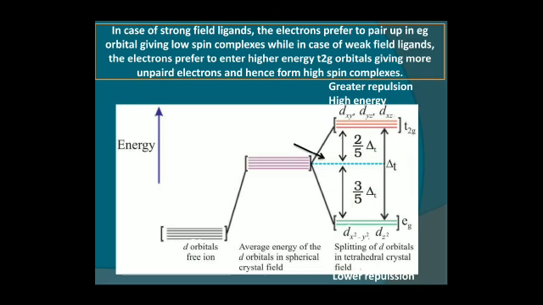In the case of a strong field ligand, the electrons prefer to pair up in the Eg orbitals, giving low spin complexes, while in the case of weak field ligands, the electrons prefer to enter the high energy T2g orbitals, giving more unpaired electrons and hence forming high spin complexes. In simple language, we can say the d orbital has five orbitals.